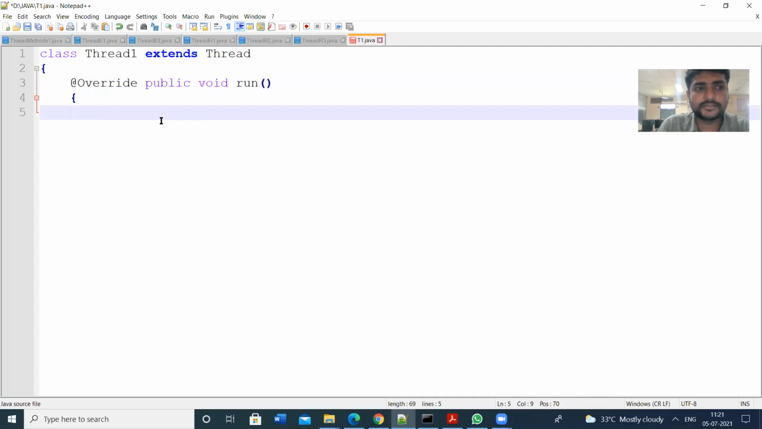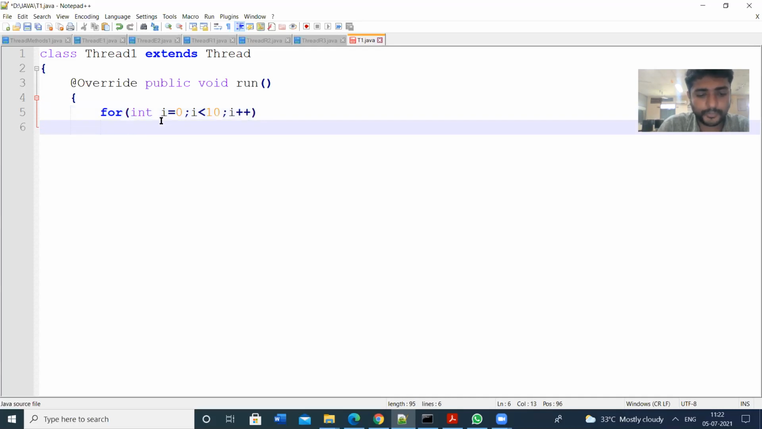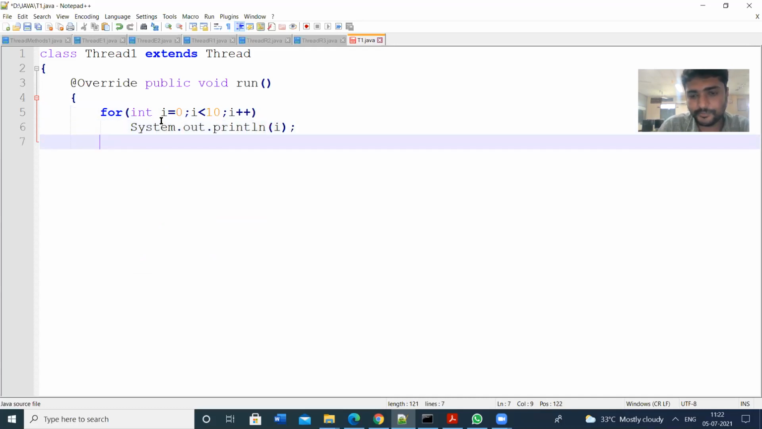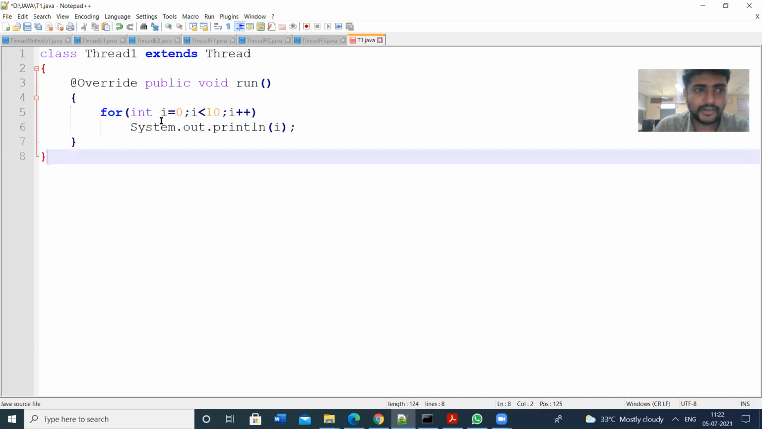So here we will write our logic. Suppose I am writing for int i = 0; i < 10; i++, and here I am going to print, System.out.println(i), the i value. So this is my thread. Thread is nothing but some piece of program, part of the program. So the logic of the thread can be placed within the run method. This is the run method. I will close the class.